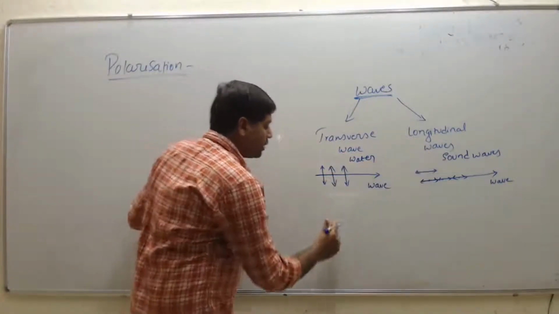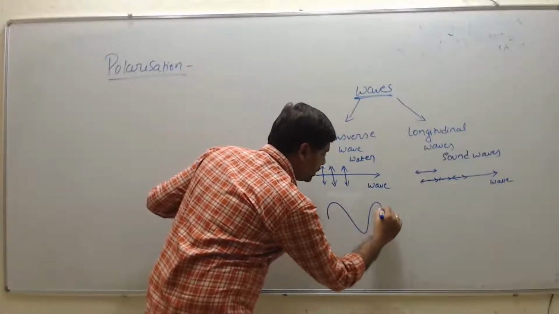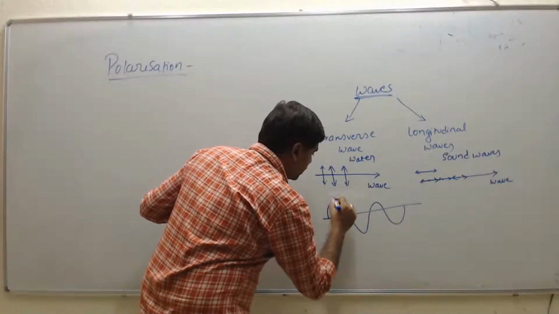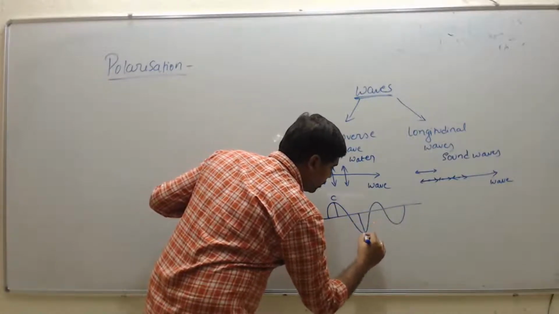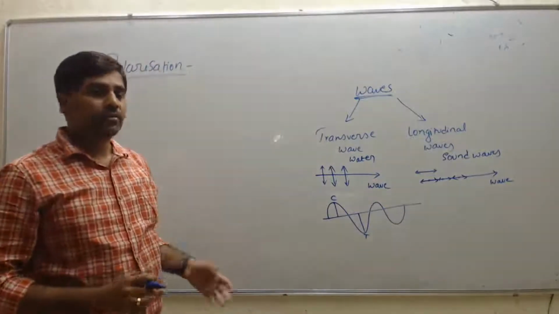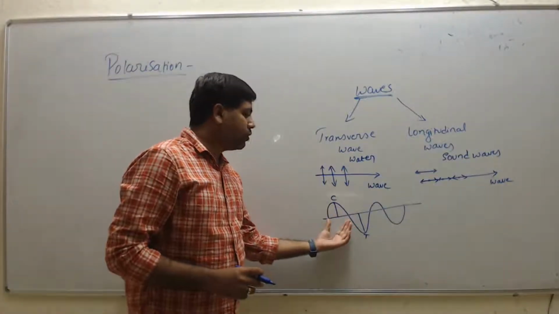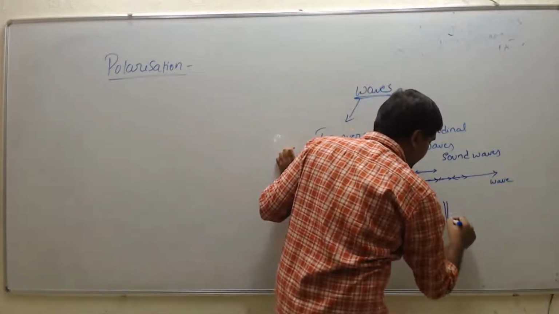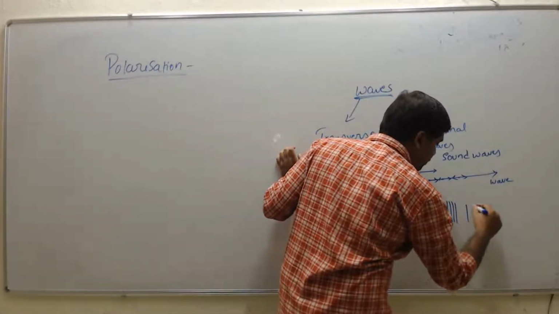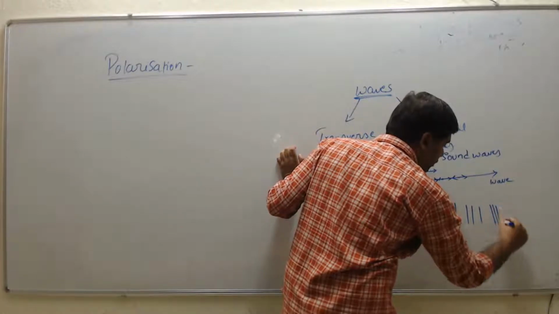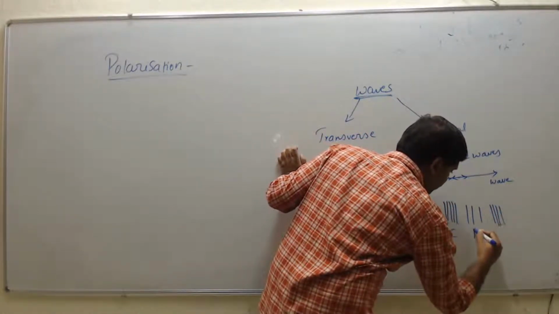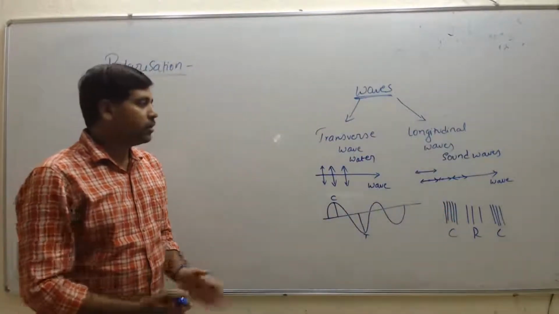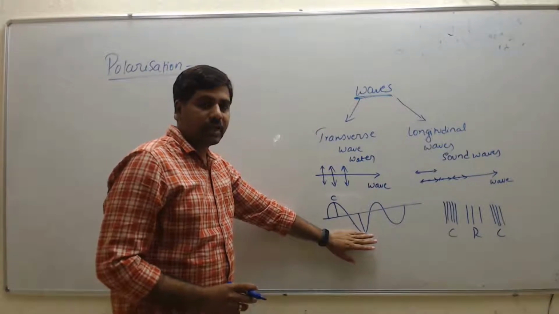In a transverse wave we get crests and troughs. In longitudinal waves we get compressions and rarefactions. This one is a compression, this one is a rarefaction, and this one is a compression, right? We already studied this in class 11.